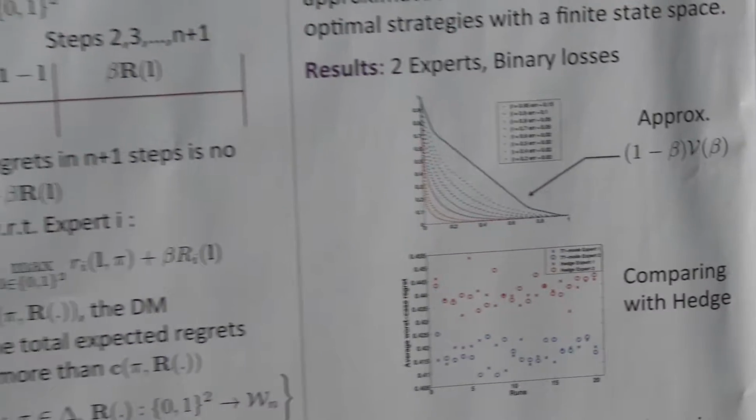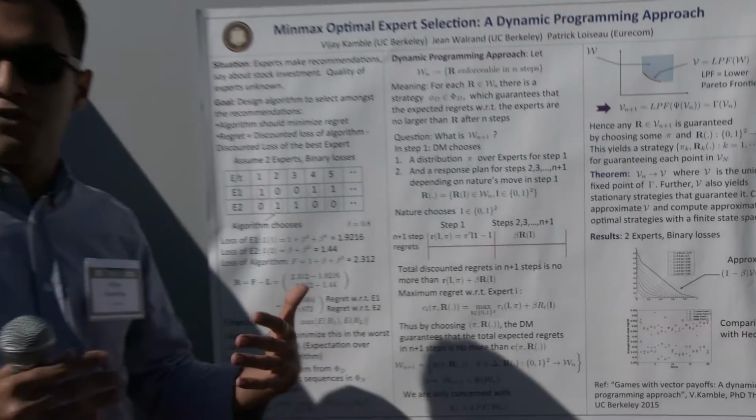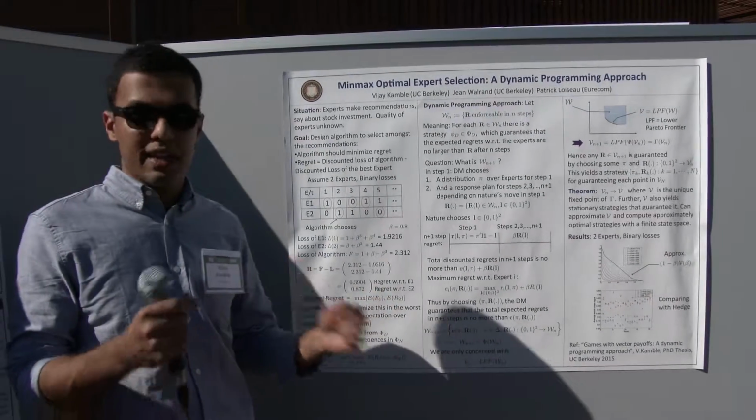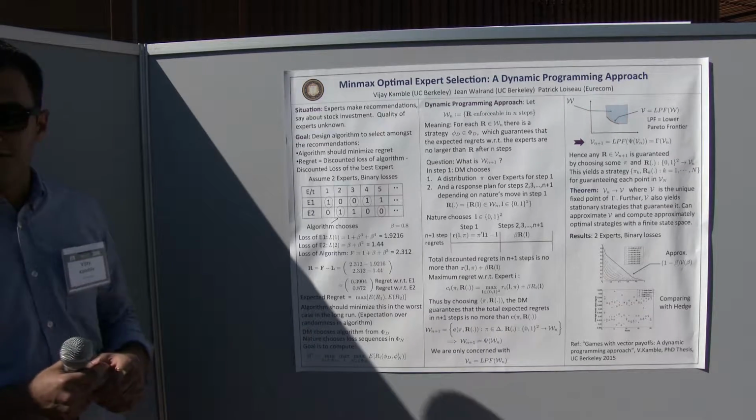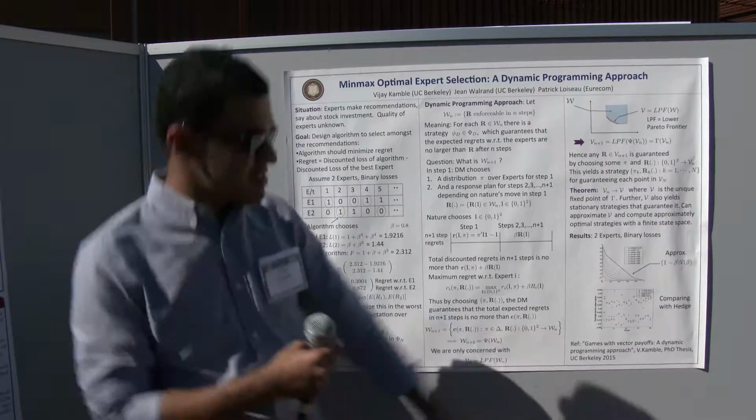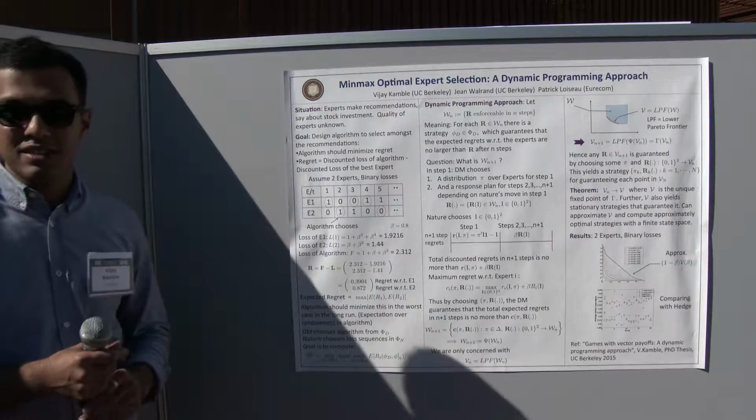So essentially, we have this machinery which gives you an epsilon optimal algorithm for solving any regret problem in an exact sense. So for reference, this is a part of my thesis, which is uploaded online.